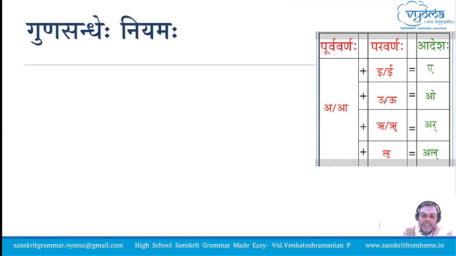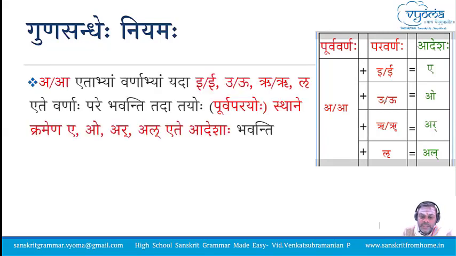So in all these cases, we have seen that Gunasandhi rule is being followed, and the adesha is happening to both the Purva Varna and the Paravarna. Now, if we summarize the rule in Sanskritam, a yetabhyam varnabhyam yada I, U, R, L yete varnaha pare bhavanti tada tayoho purva parayoho sthane kramena e o ar al yete adeshaha bhavanti.